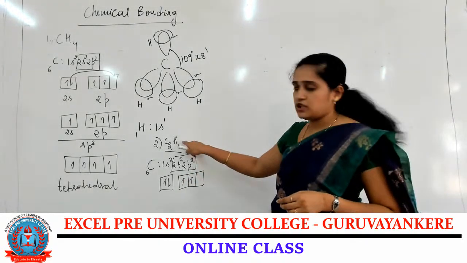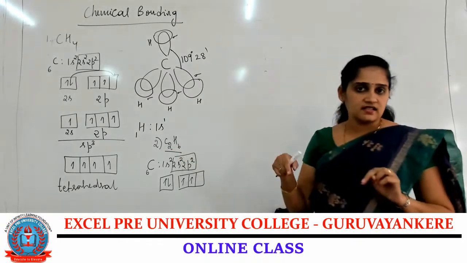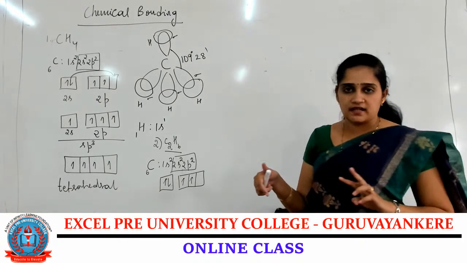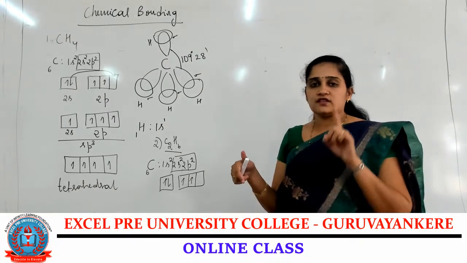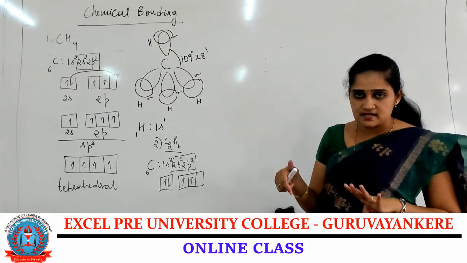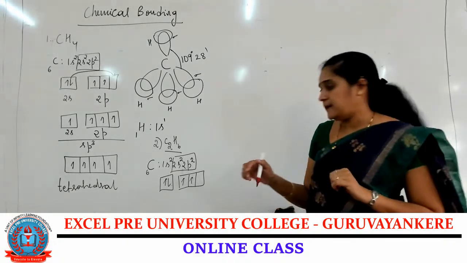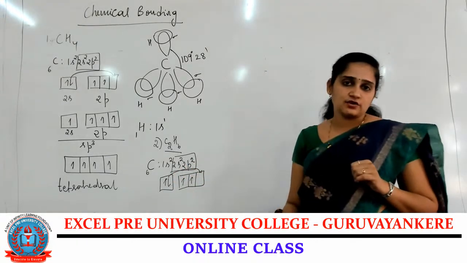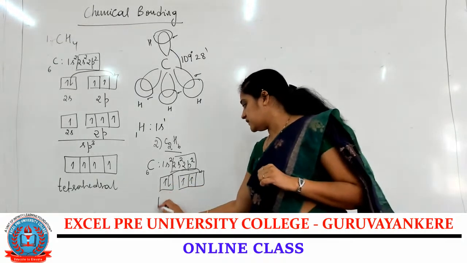If you consider the molecule C2H6, 2 carbon atoms are there, 6 hydrogen atoms are there. So 3 hydrogen atoms for each of the 2 carbon atoms, and between the carbon atoms a single bond is present. So for each carbon atom, a total of 4 single bonds, 4 sigma bonds, are present. To form the 4 bonds, it requires 4 unpaired electrons. So the excitation of the electron takes place from the 2s orbital into the 2p orbital.